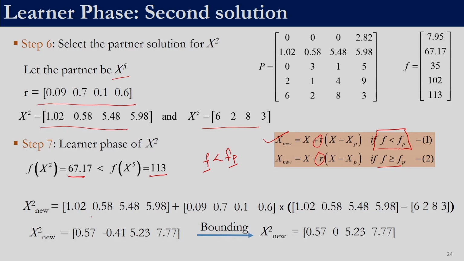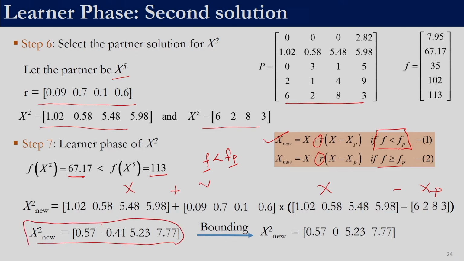So, if we apply this equation, this is the current solution which is undergoing the learner phase plus the random number into the current solution minus the partner, right. So, partner is the fifth solution. We will get a new solution given over here, 0.57, minus 0.41, 5.23 and 7.77. Again, if we see, these 3 variables are between the bounds, right. So, remember the bound is x has to be between 0 and 10, right. So, only this variable has a value which is not within the bounds.